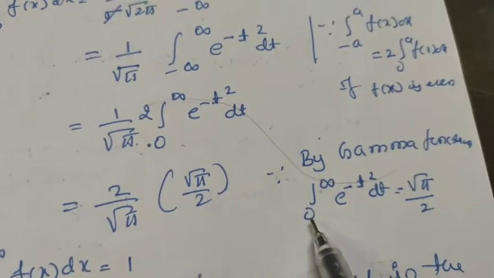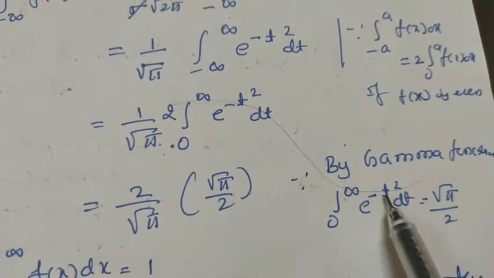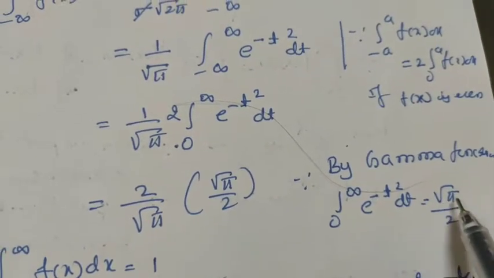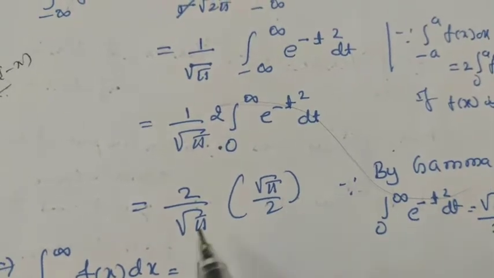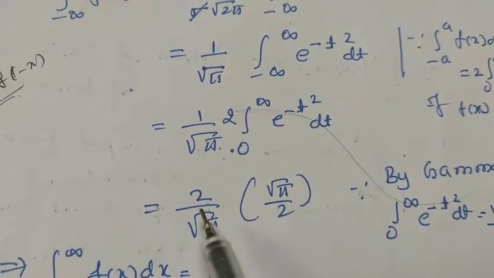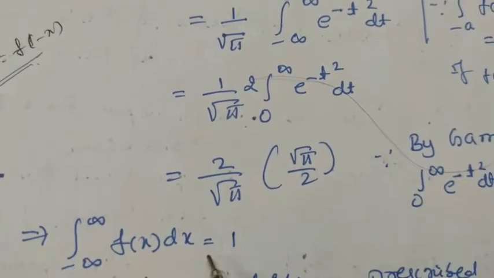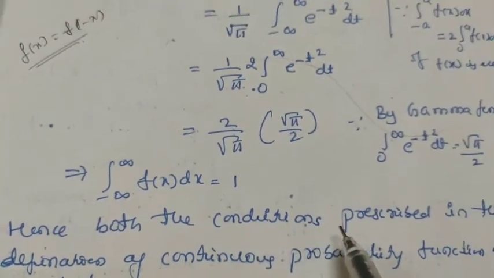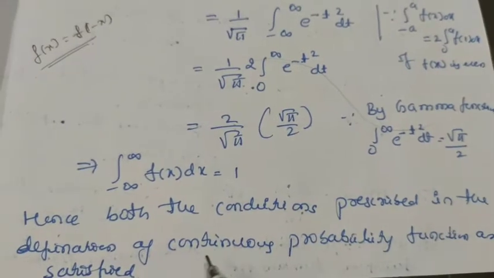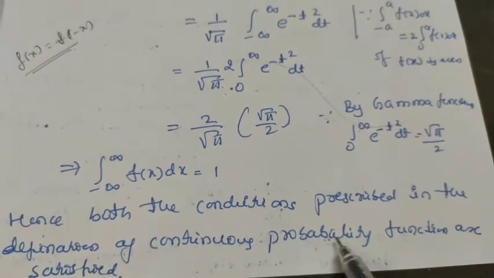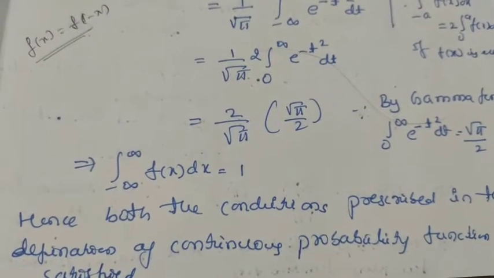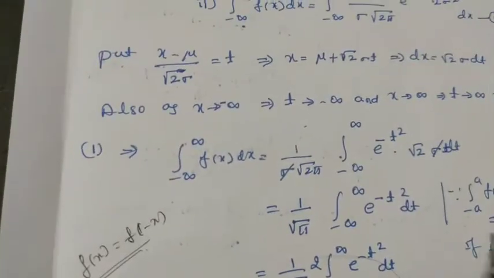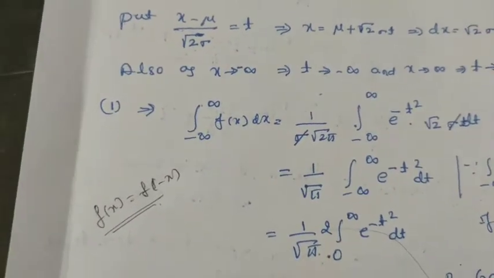Gamma function, integration from 0 to infinity e raised to minus t square dt is equal to under root of pi divided by 2. Substitute here, and here pi gets cancelled and 2 also gets cancelled, it is equal to 1. So both the conditions prescribed in this definition of a continuous probability function are satisfied. Therefore this is a normal distribution function.